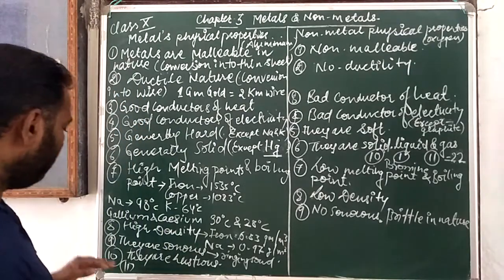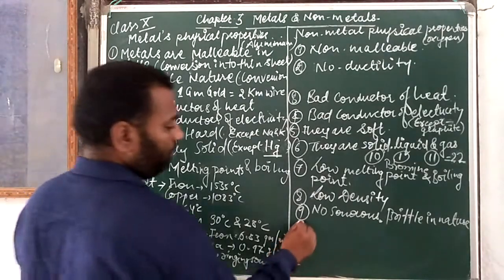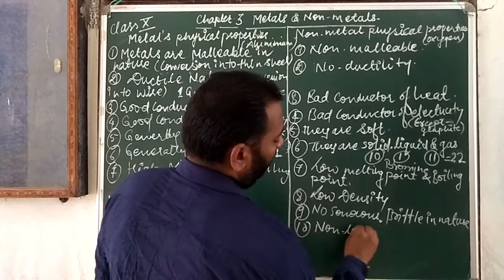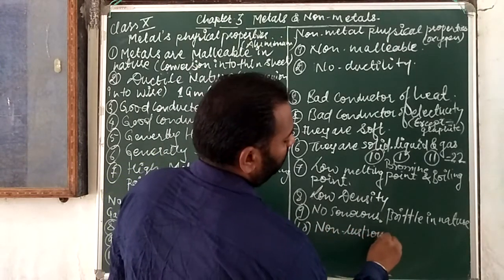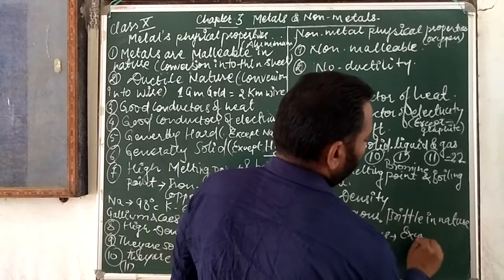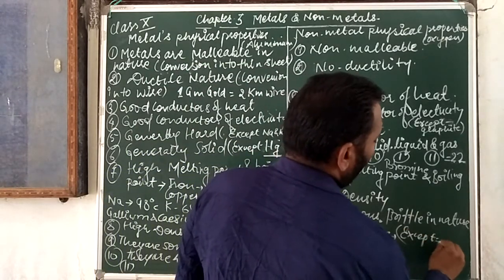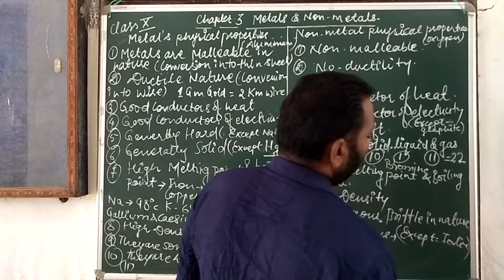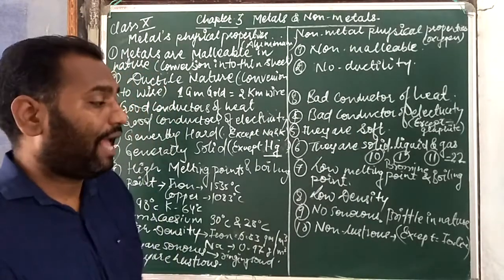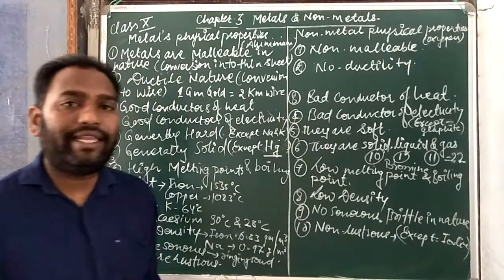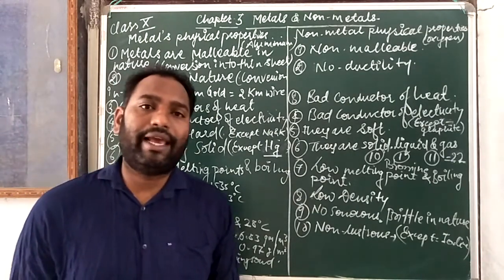Okay, so the 10th point is lustre. Non-metals are non-lustrous elements. But there is one exceptional case, that is iodine, because iodine is yellow in color and it is lustrous. Lustrous means having a shiny appearance.